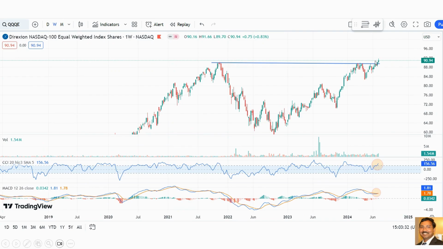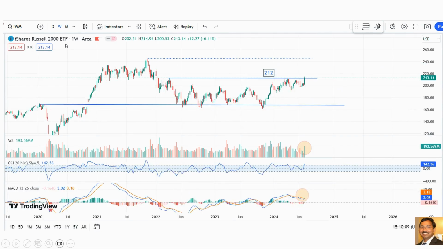This also performed well. It broke out of this level, which is very huge. Next week is very crucial for this one. Whether it is a fake breakout or the real breakout, we will know. So in the next 1 or 2 weeks, if it stays above this 90 level, 89.5 level, then that's a very good sign for the equal weighted stocks in the QQQ.